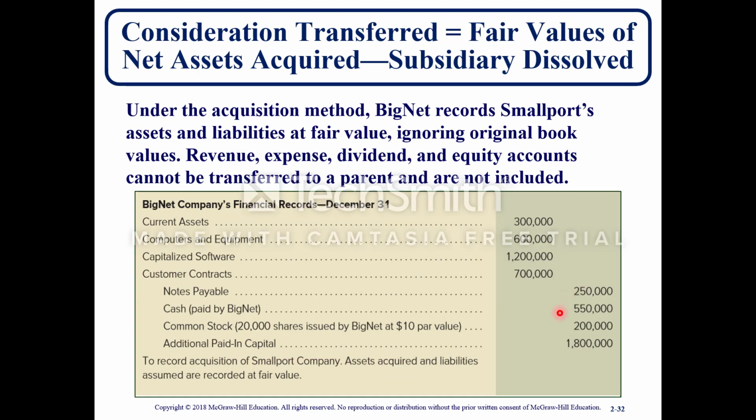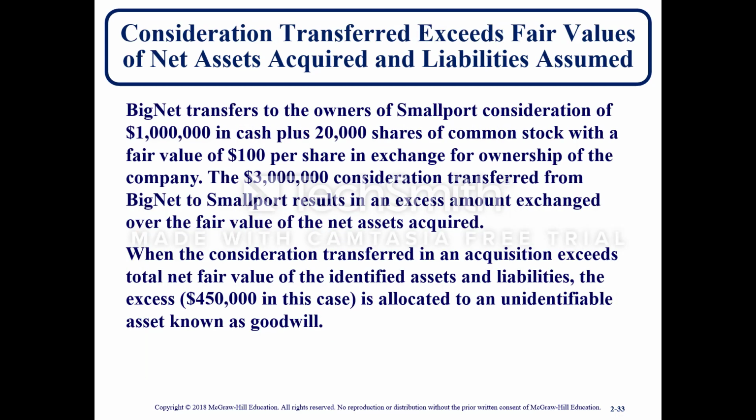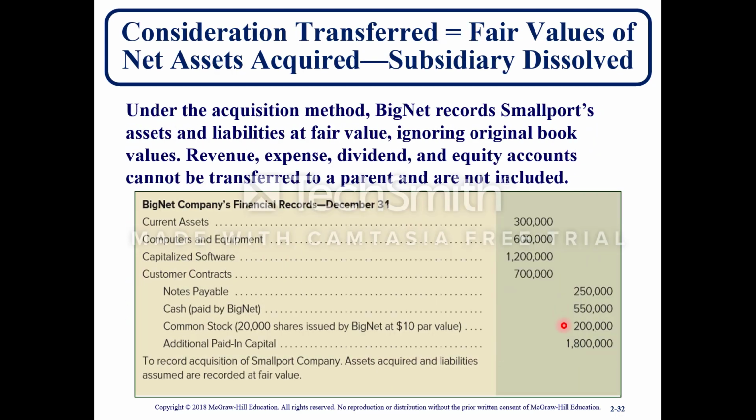So now you have the actual acquisition activity where they paid $550,000. That's going to be cash paid by Big Net, which is a credit, and then you have the $200,000, which is the issuance of the common stock, 20,000 shares issued by Big Net at $10 par value. And then the additional paid-in capital recognizes the fair value. They were sold for $100, which was $2 million. So the difference between the $200,000 and the $2 million is the $1.8 million for the additional paid-in capital.